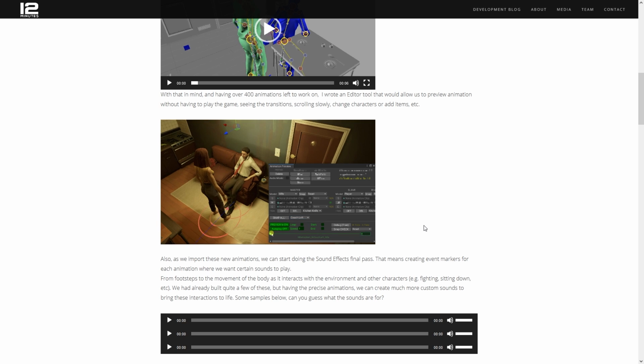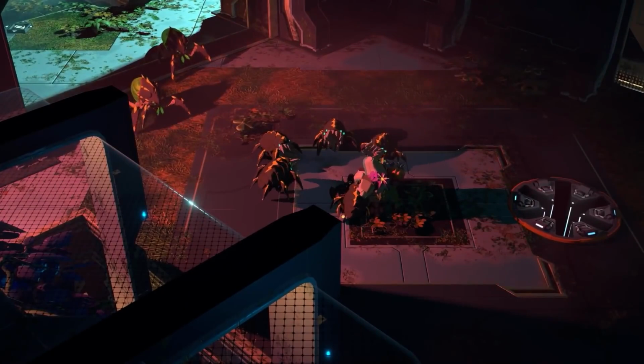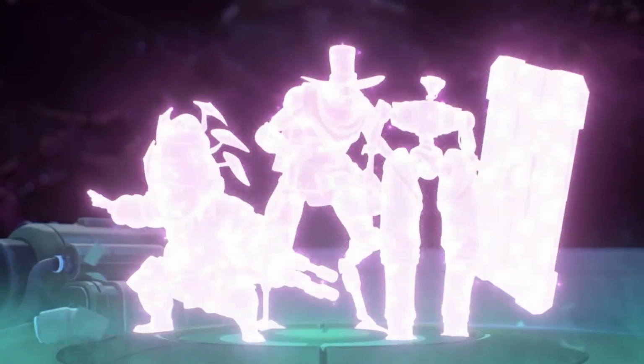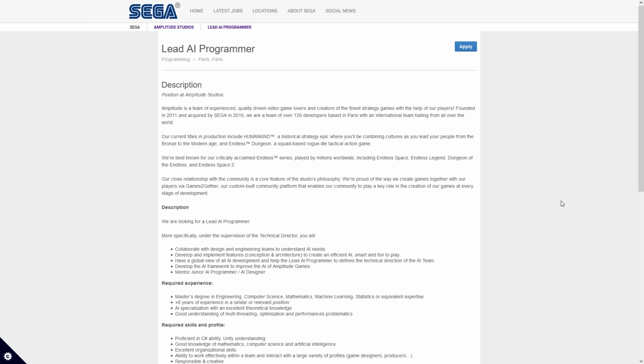Another approach that works for some other games is they might have some job openings, and in those they might mention experience with Unity and C# as a requirement. For example, there's the game Endless Dungeon, which is being made by Amplitude Studios, and they have some job openings and specifically looking for programmers, and if you go to apply, one of the required skills is C# and Unity. So that's another way you can tell.